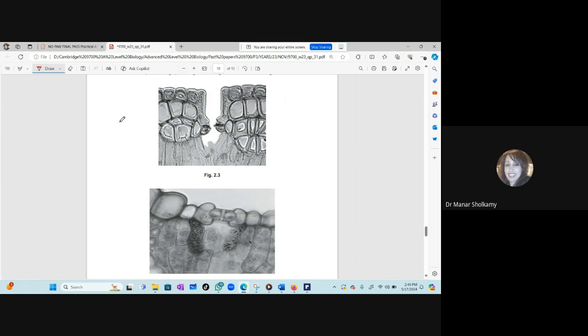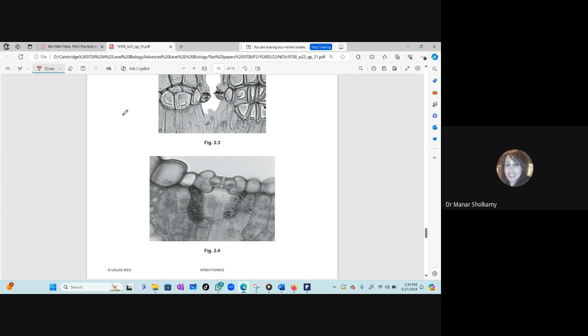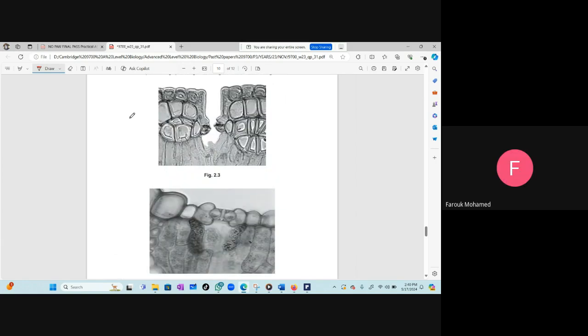And don't tell me I don't know. You are on the exam and you have to choose differences. What are the differences that you can see? In 2.3, the stomata is sunken. Yes, of course. So one of the features will be the stomata. Here the stomata is sunken, here it is not sunken. Yes, they are on the surface. Good. Something else. What is this? The waxy, the guard cell. Yes, correct.